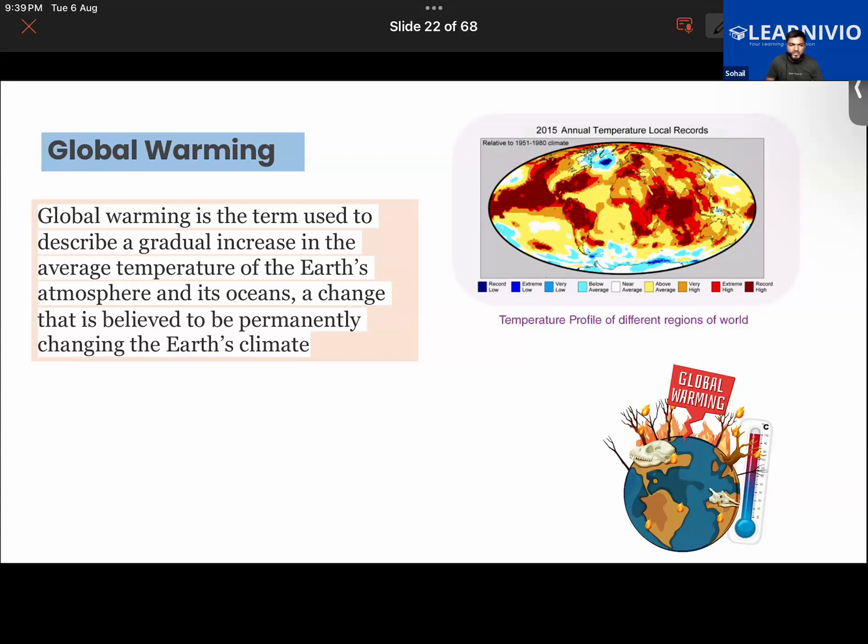You guys know we have learned about the greenhouse effect in the previous classes. One of you please explain about this.